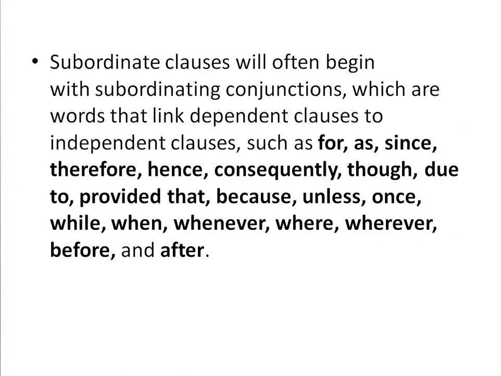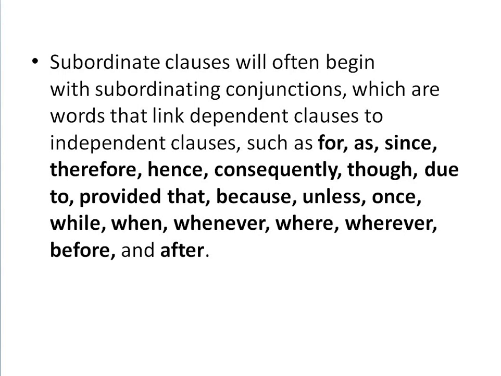Subordinate clauses will often begin with subordinating conjunctions, which are words that link dependent clauses to independent clauses, such as for, as, since, therefore, hence, consequently, though, due to, provided that, because, unless, once, while, when, whenever, where, wherever, before, and after.